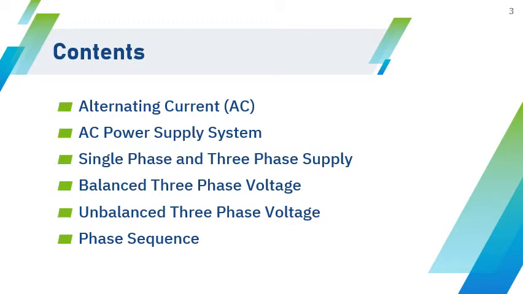We will be discussing what is alternating current, and then what are the different power supply systems available, like single phase and three phase. We will describe what is a single phase system and three phase system, and in a three phase system what is the balanced voltage and what is an unbalanced voltage, and finally we will discuss the phase sequence of three phase supply.